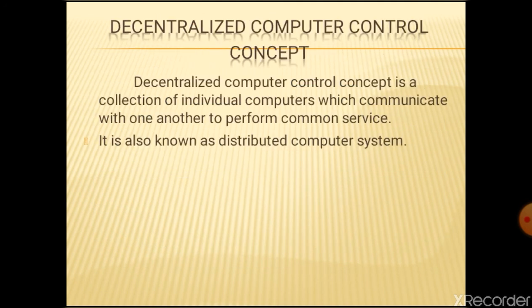Next, we'll move on to the decentralized computer control concept. It is a collection of individual computers which communicate with one another to perform a common service. It is also known as a distributed computer system.